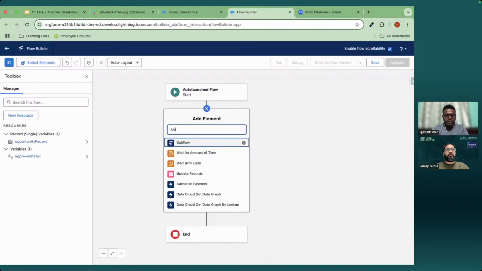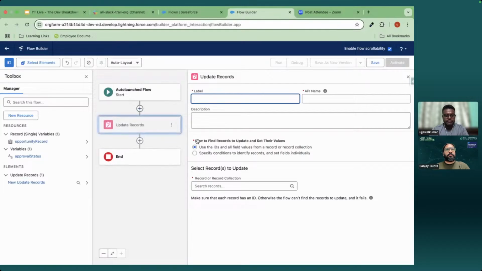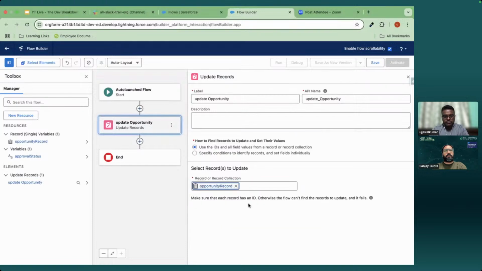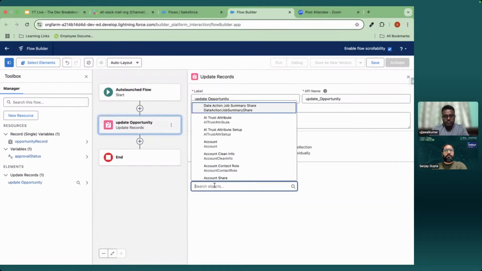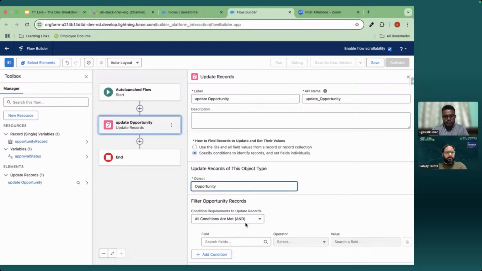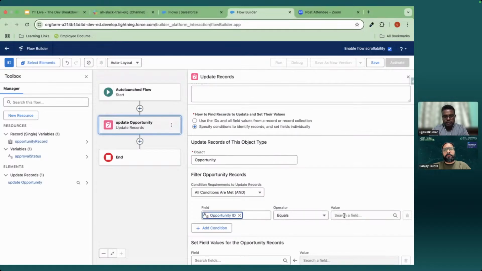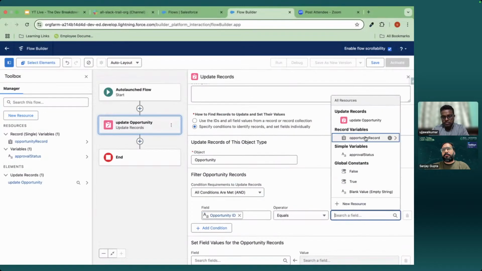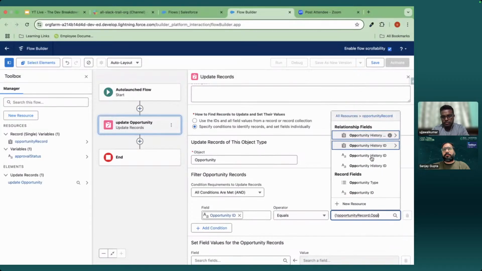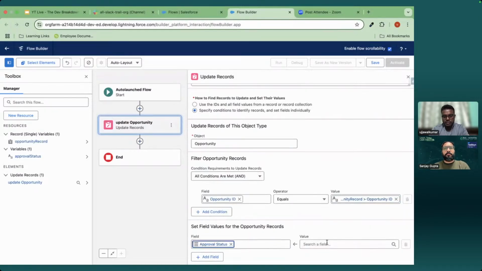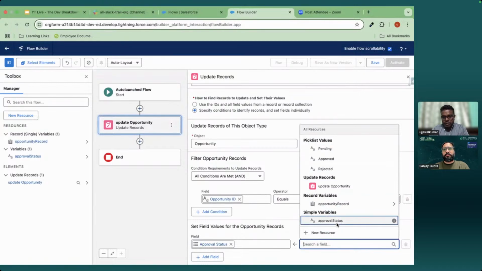Then I will add an update element, and I will update the approval status to the variable approval status.